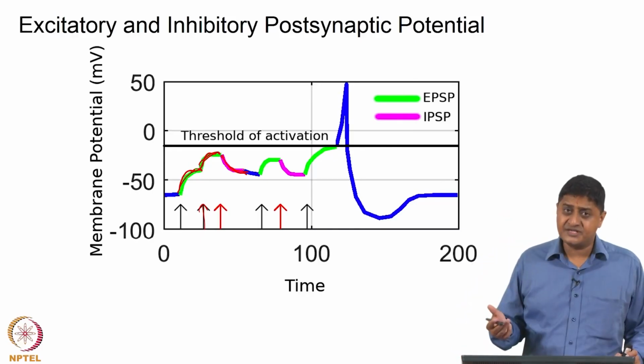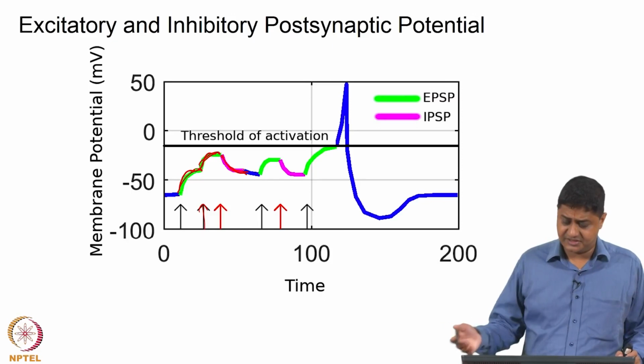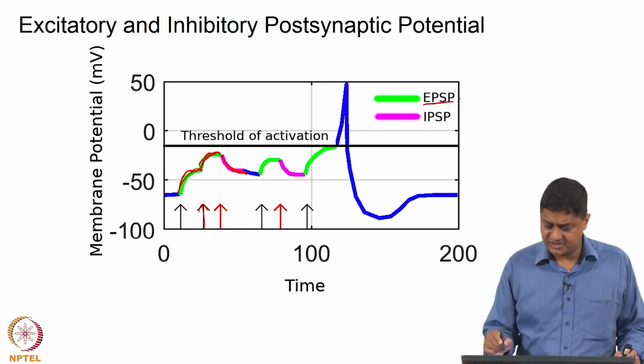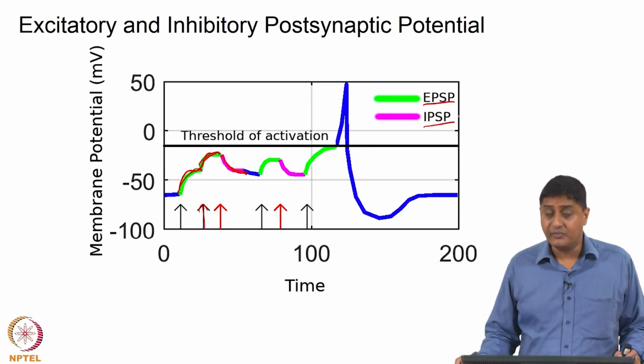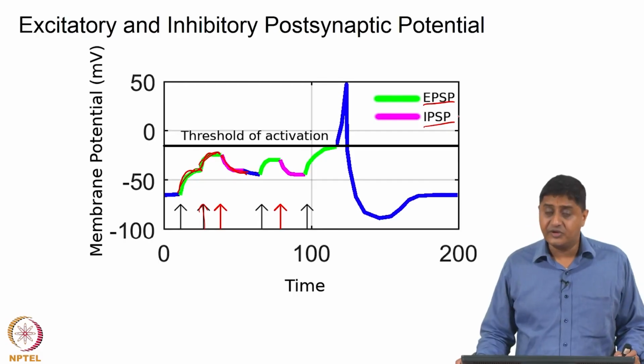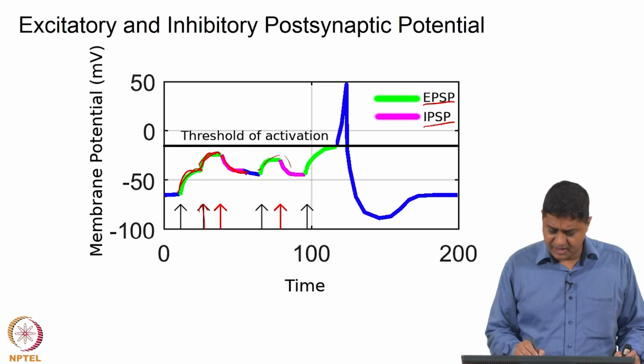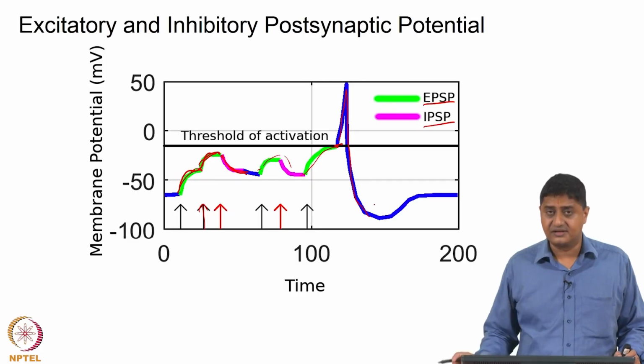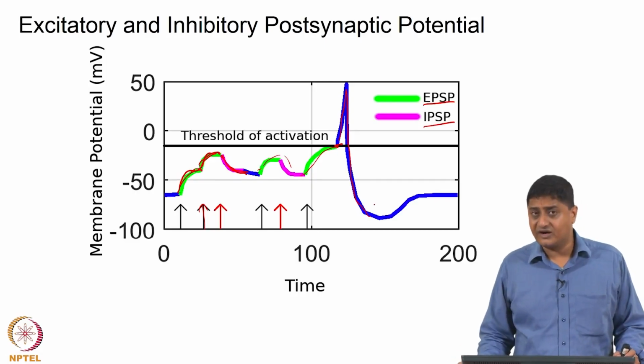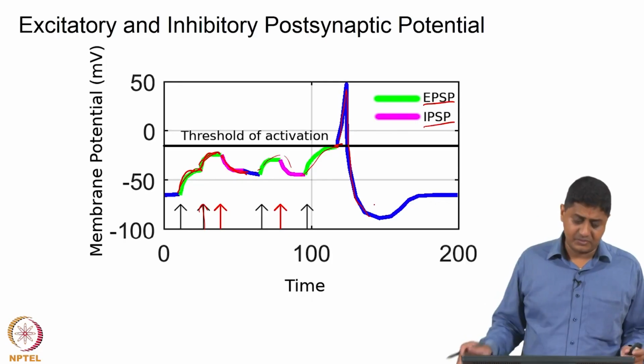If the postsynaptic potential causes an excitation, that is called an excitatory postsynaptic potential. If it is inhibitory, it is called an inhibitory postsynaptic potential. It is possible for these to add in time, and when the postsynaptic cell reaches threshold, an action potential is generated in the postsynaptic cell. Until then, you only have local currents or graded potentials.